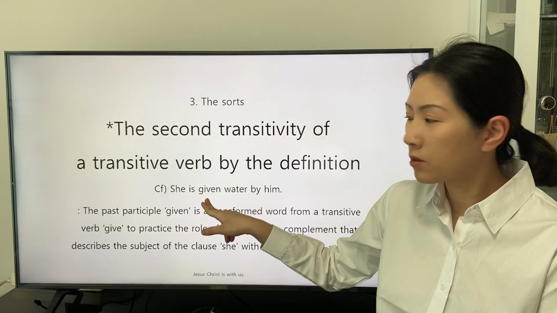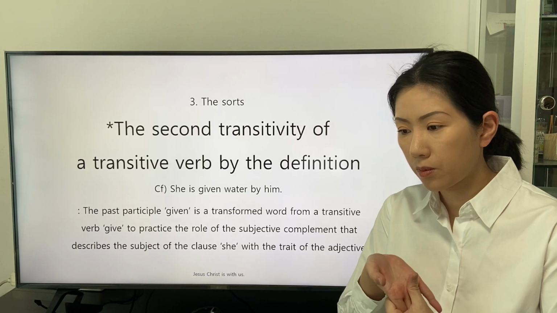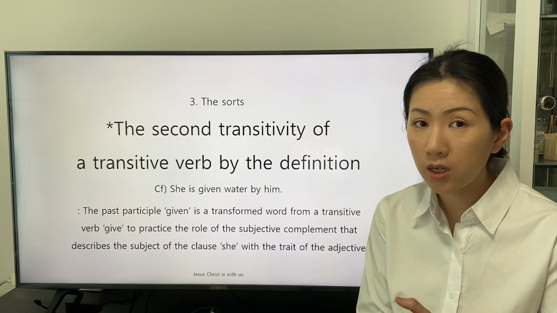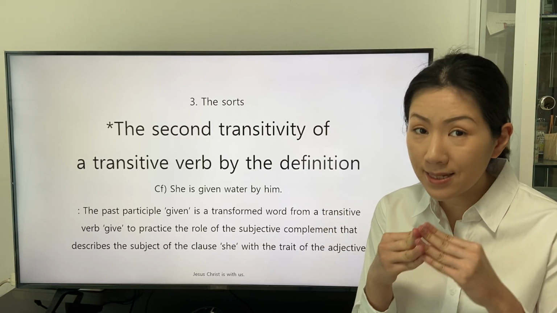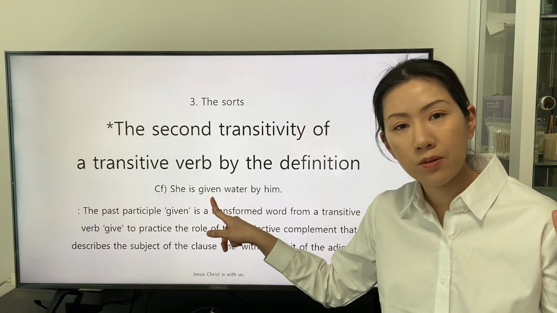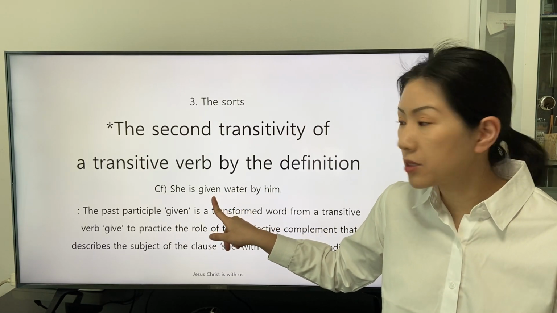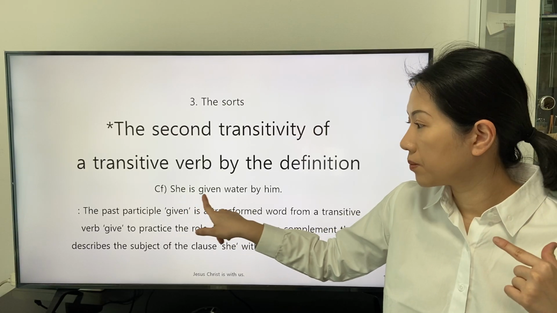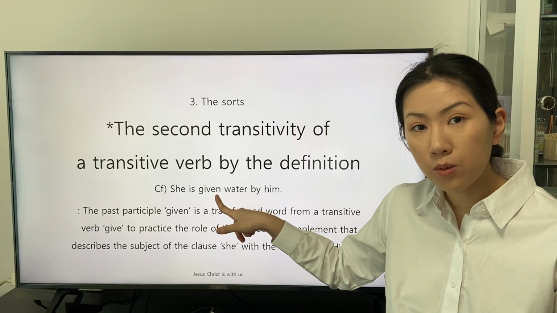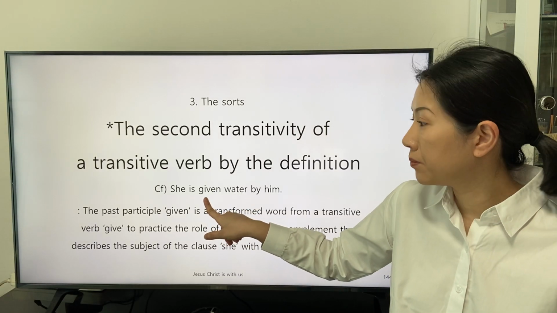"She is given" is about the condition of the subject, she, who exists at first. And the past participle given with the trait of an adjective describes the subject as a subjective complement. Then the direct object is stated right after the past participle given.